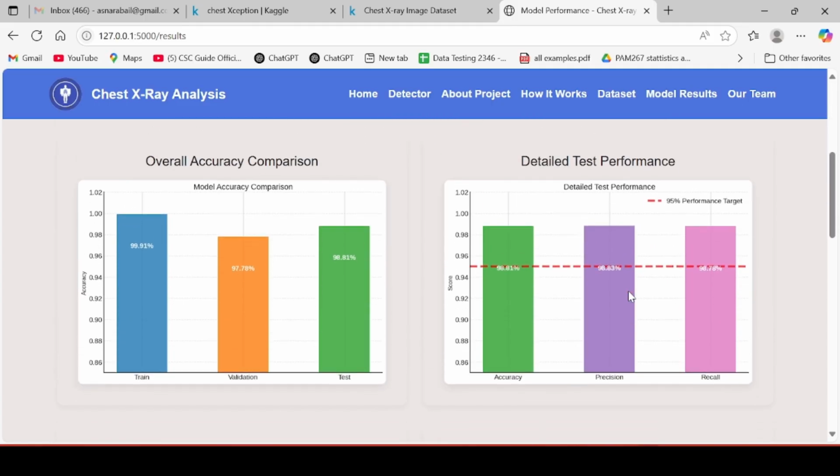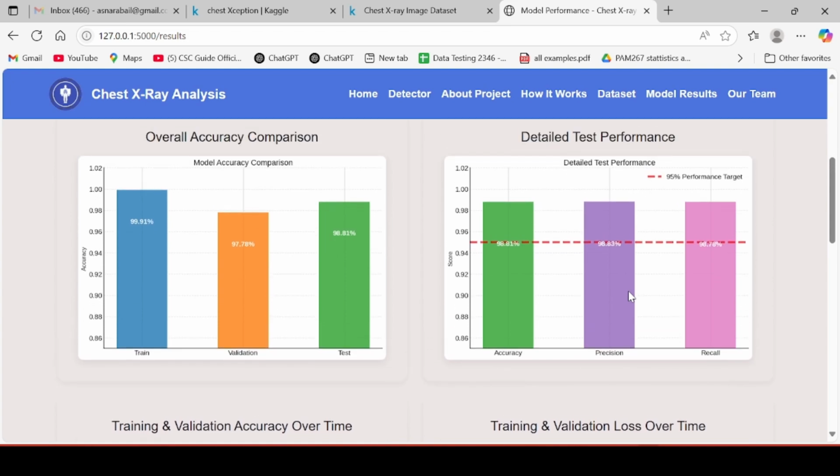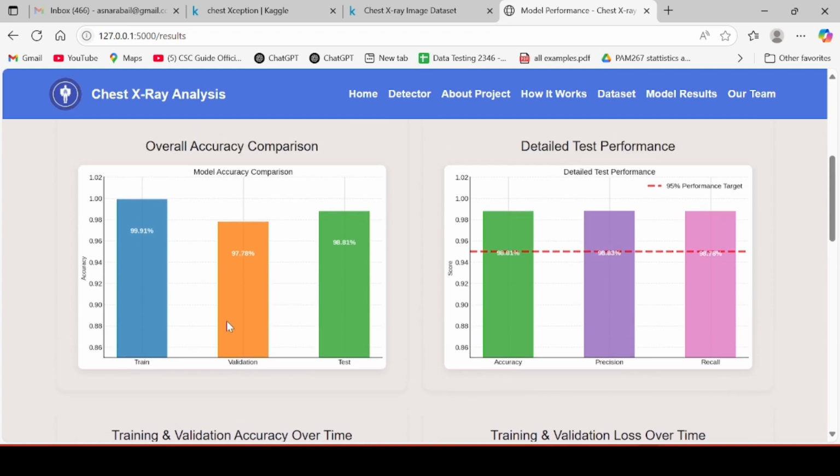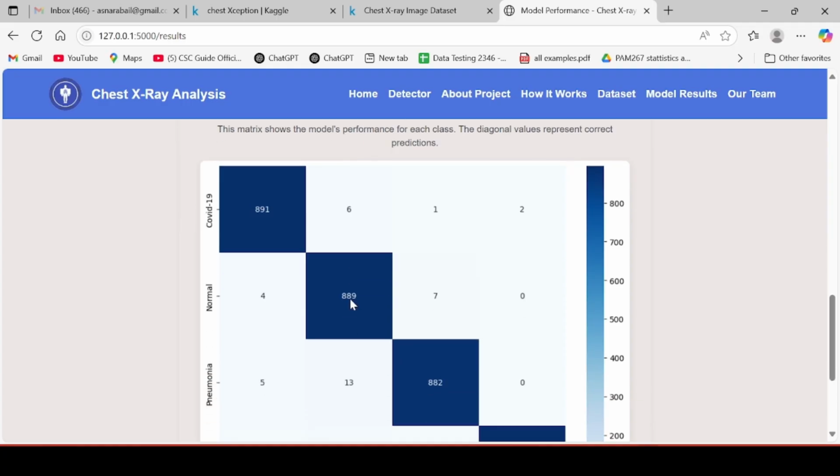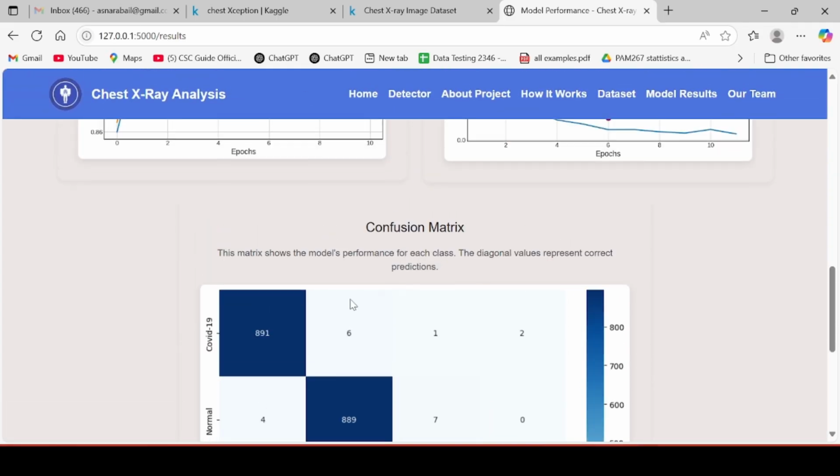So this is the visual analysis. Model accuracy comparison, where the training is 99%, validation is 97%, and testing is 98%. And these are the training and validation accuracy confidence metrics.